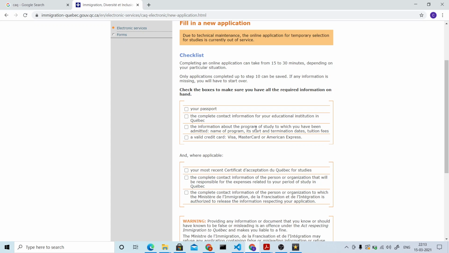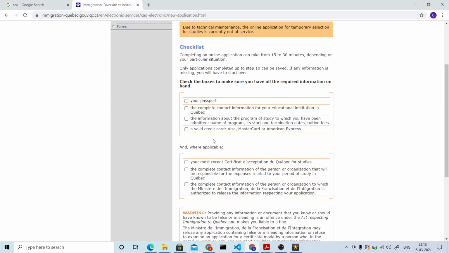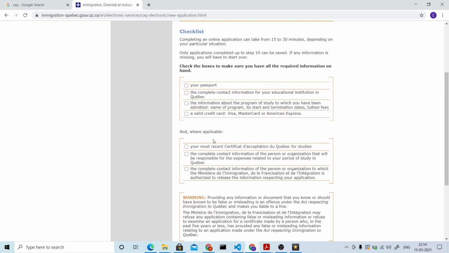Next, you also need to know the name of the program, whether it's Masters in Computer Science or Masters in Electrical Engineering. What is the name of your program? And you also need to know the start and end date of the program. This also you can find in your admit letter, and also the tuition fees. And you also need to have a valid credit card. So the debit cards won't work here, and it's okay even if the credit card is not in your name, but still you need to have a credit card.